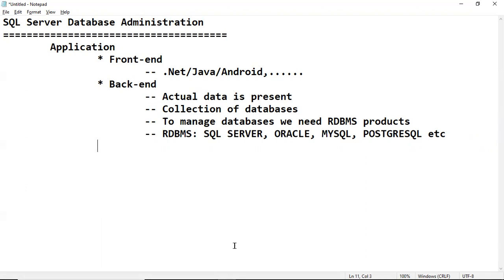Understood, right? What is the backend part is clear. The backend part is a collection of databases, and we are maintaining these backend databases with the help of some RDBMS products here.